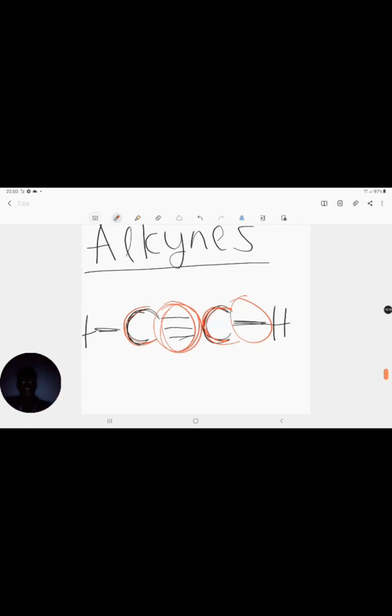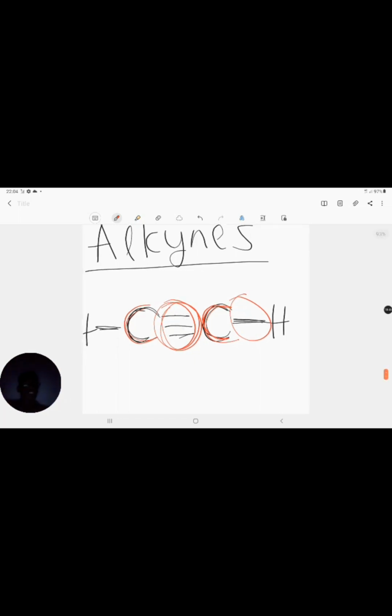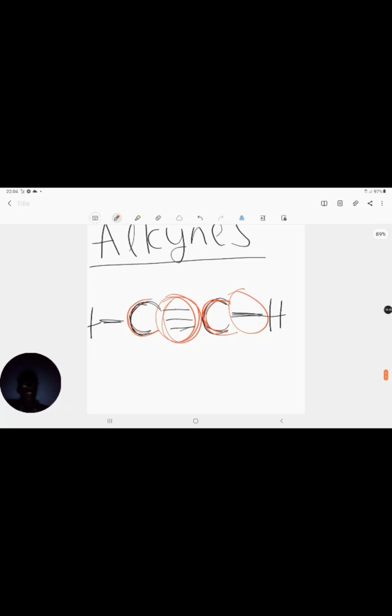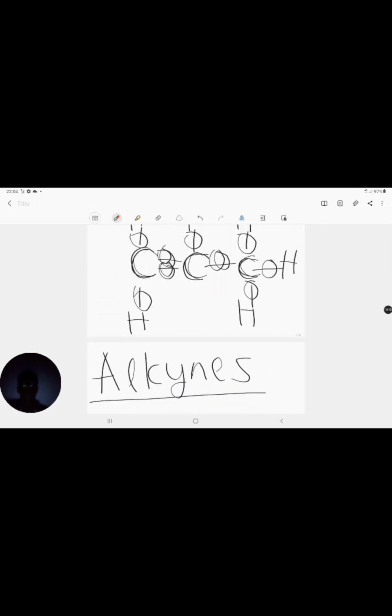Remember, these are your aliphatic compounds, and your aliphatic compounds are your alkynes, your alkenes, and your alkanes. Now the next important thing to know about your aliphatic compounds is the general formulae. You don't actually have to memorize this. You can derive the formula. I'm not a fan of memorization, I'm a fan of understanding. If you understand something, then you can work out what it's supposed to be.